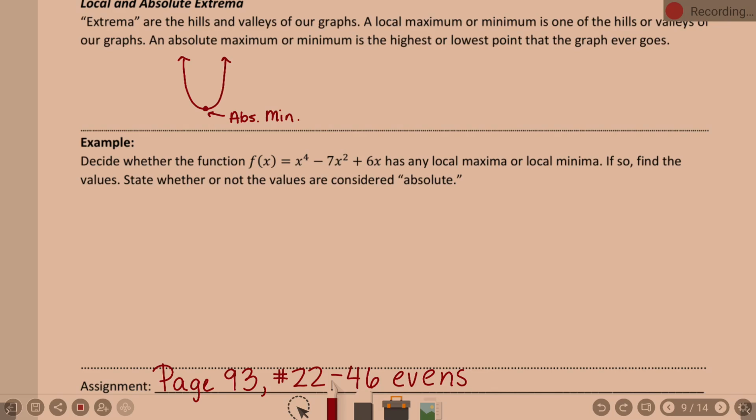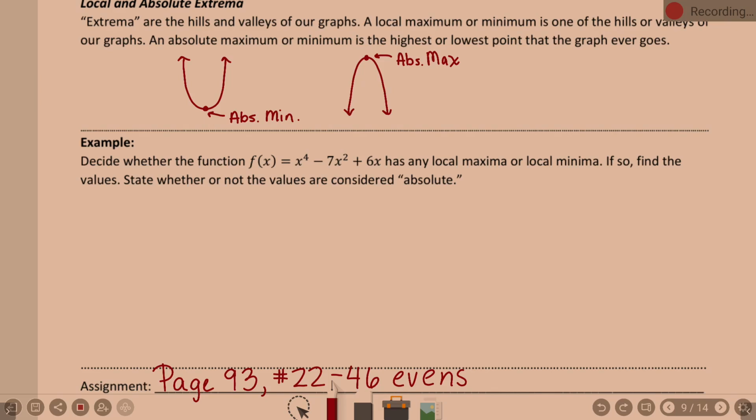Now, if I flip this parabola, guess what I'm drawing? A max, and what kind of max? Absolutely. This is an example of an absolute max, because none of this graph ever goes higher than that y value there.